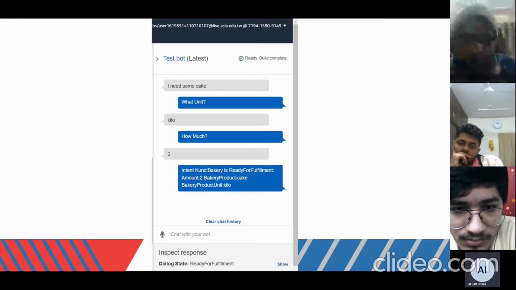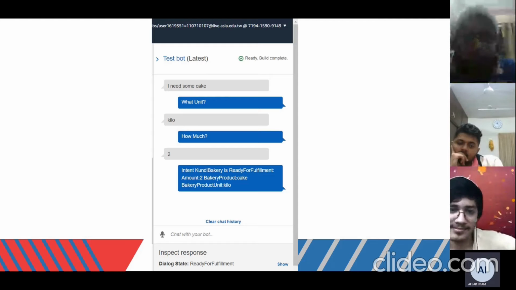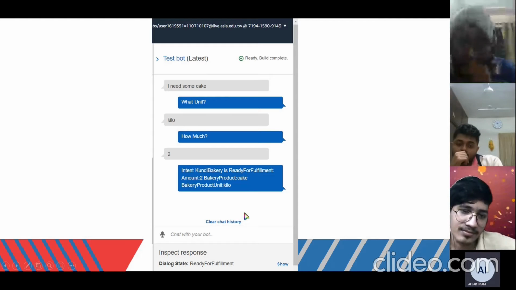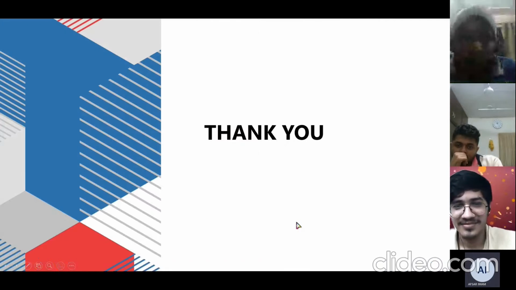Now it will say amount. I say 2. Amount is 2, bakery product is cake, bakery product unit is kilo. Here you can see 2 kilo cake is ordered. Next slide. That's it for the chatbot. Thank you.